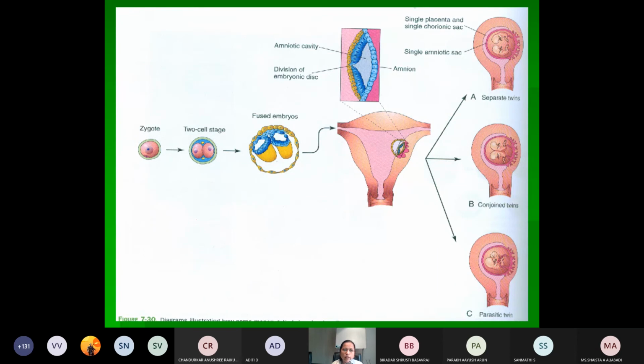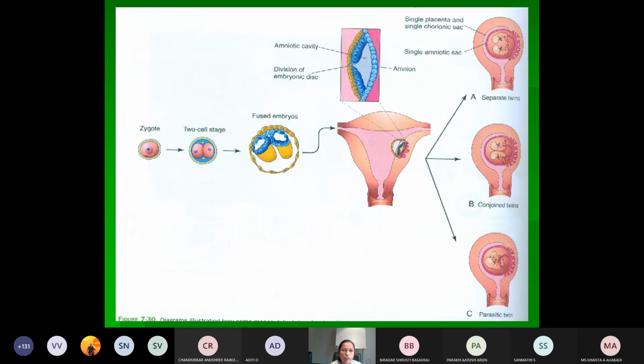And there is something called superfetation. Usually the ovulation is suspended in the pregnancy. Sometimes due to aberrant ovulation, that ovum also may get fertilized, leading to superfetation. But this fetus will be of a different gestational age. So that is called superfetation.